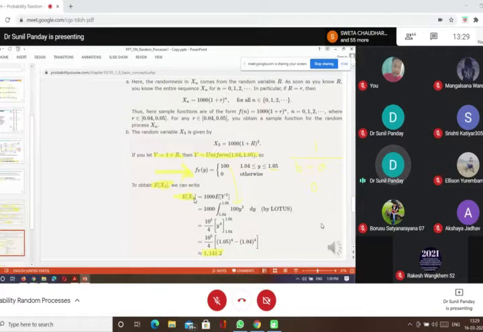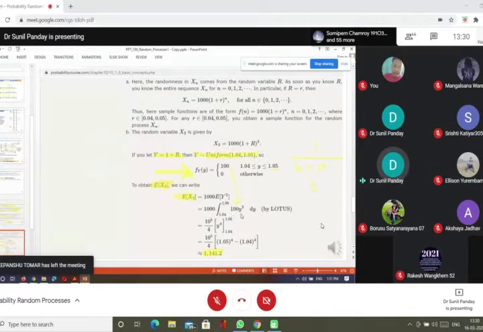The expectation of X3 means 1000 Y cubed, where 1 plus R is Y. Since 1000 is a constant, it can come out of the expectation, and the remaining expectation is of Y, that is 1 plus R, to the power 3. Now we have to integrate, because the density function of Y is 0 other than in the domain 1.04 to 1.05.